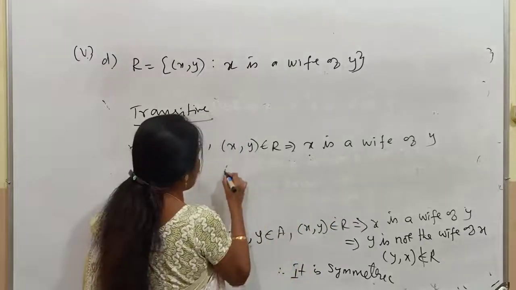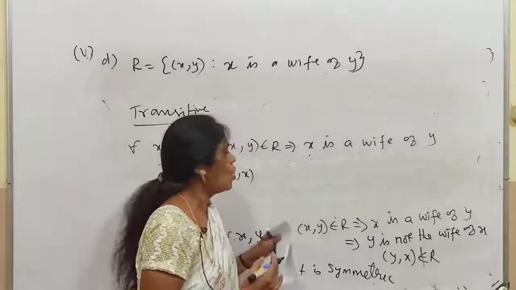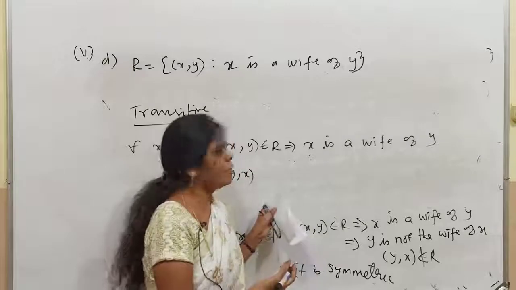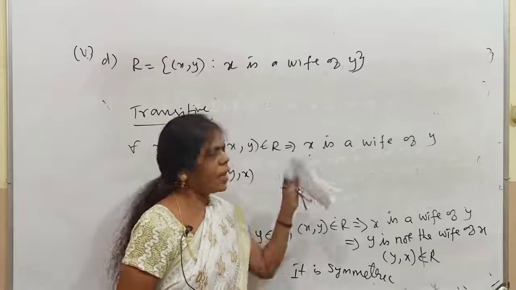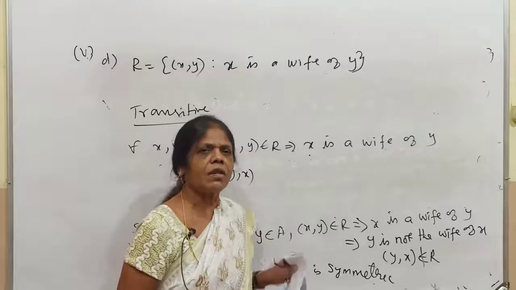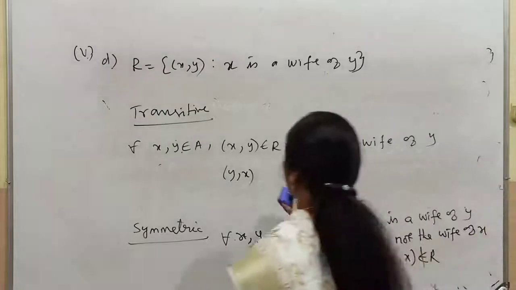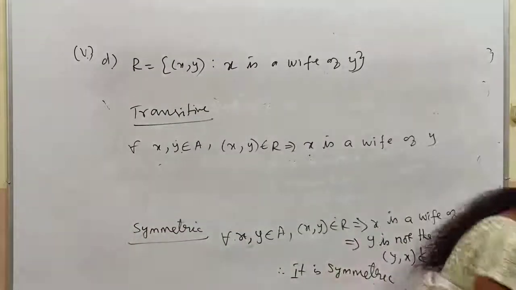So, will you go for the next ordered pair? Is it possible to have y is the wife of someone else? y himself is a husband. He cannot be the wife of someone else. So, the second ordered pair does not exist. Therefore, it is transitive. That is the rule that you have to follow.